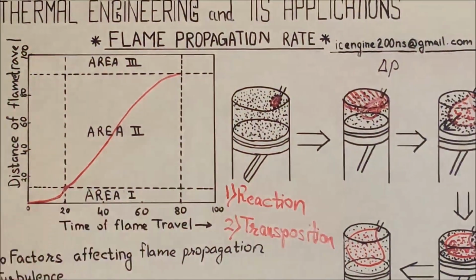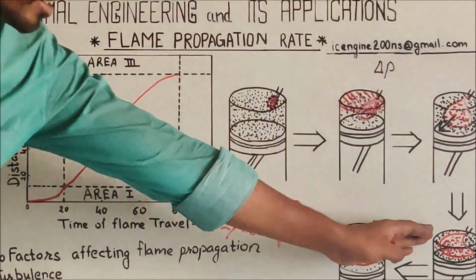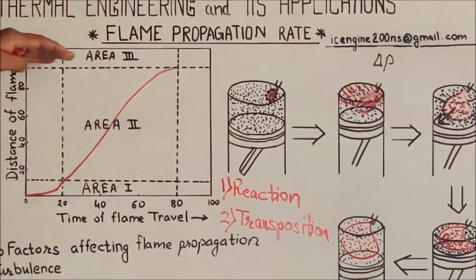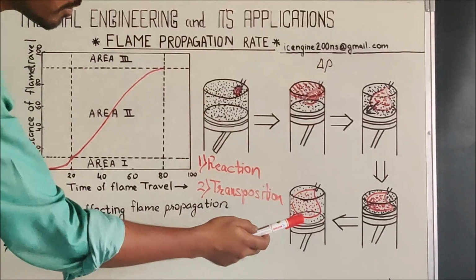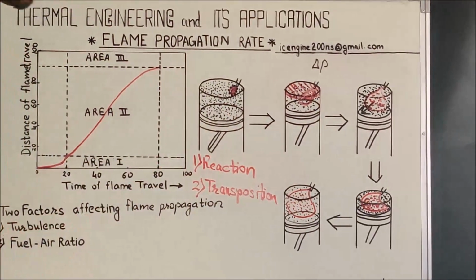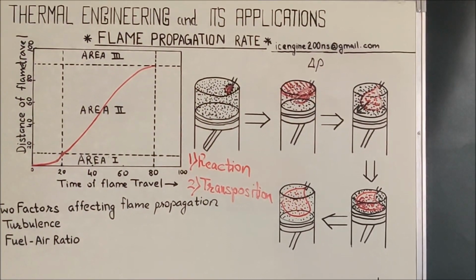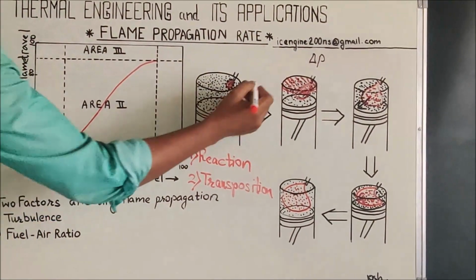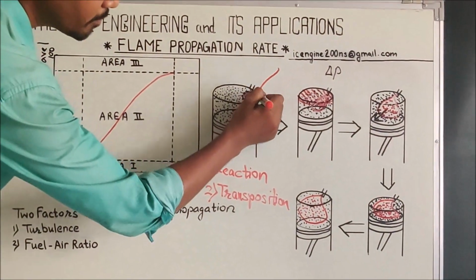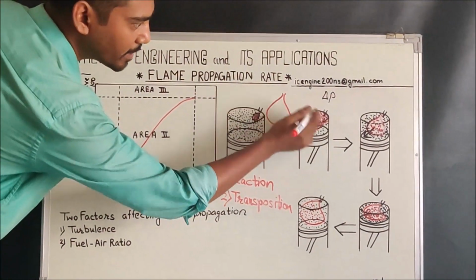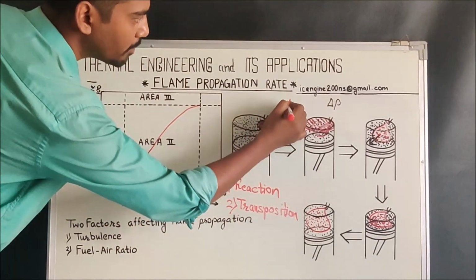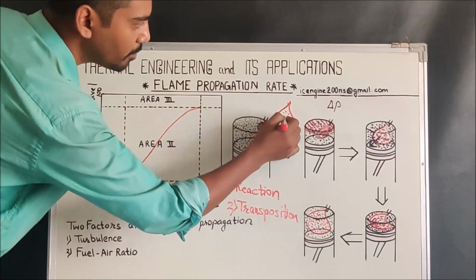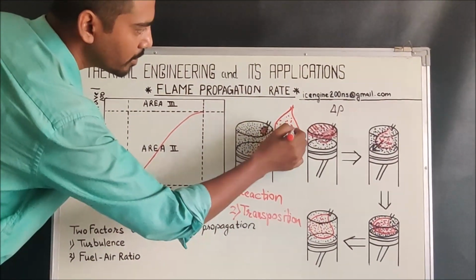Now let us consider the third stage of the flame travel, or the third area of the flame travel. At this stage something different is going to happen. What is that? Let us study. If I consider this flame over here, a big flame that has covered most of the combustion chamber, and these are some of the burnt charges that are present around inside this chamber.